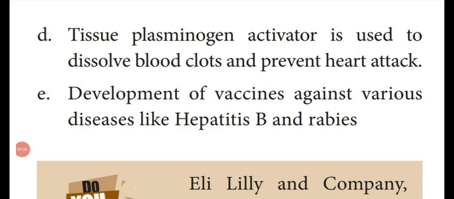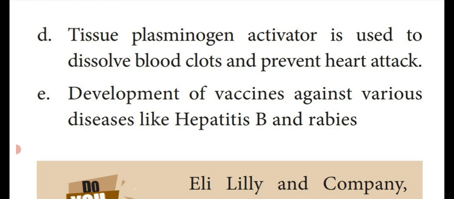Next advantage is a tissue plasminogen activator, which is used to dissolve blood clots and prevent heart attack. That means a chemical substance known as plasminogen, named tissue plasminogen activator, is produced by rDNA technology to dissolve the blood clotting.